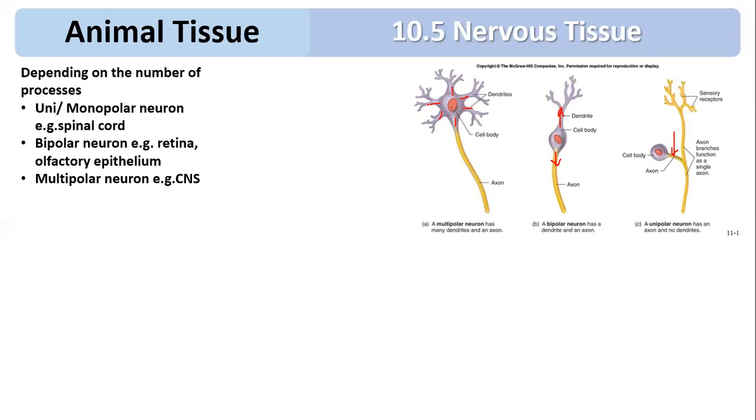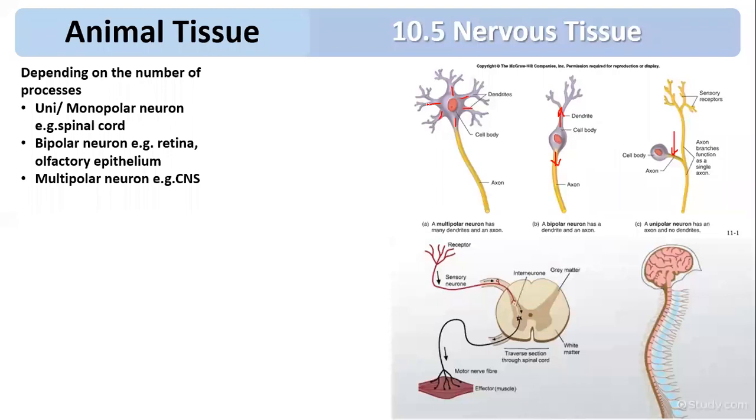Another classification depends on the function. Depending on the function, it can be a sensory neuron, an intermediate neuron, or a motor neuron. So what is a sensory neuron? First you can see there is a receptor. For example, the skin can be a receptor.